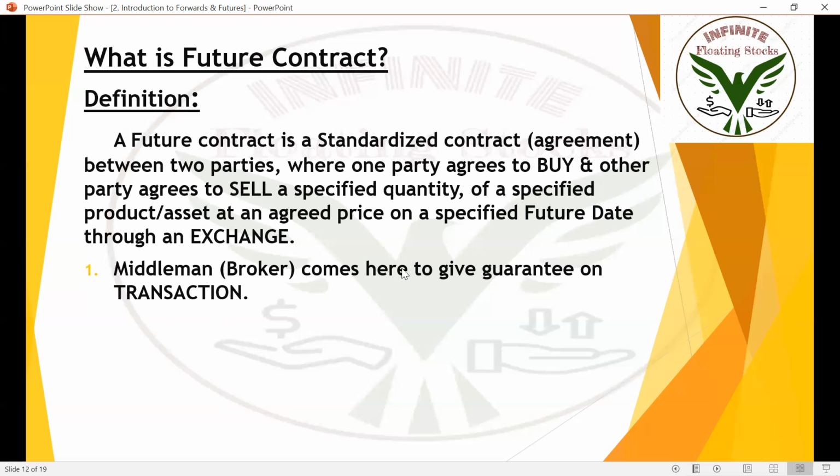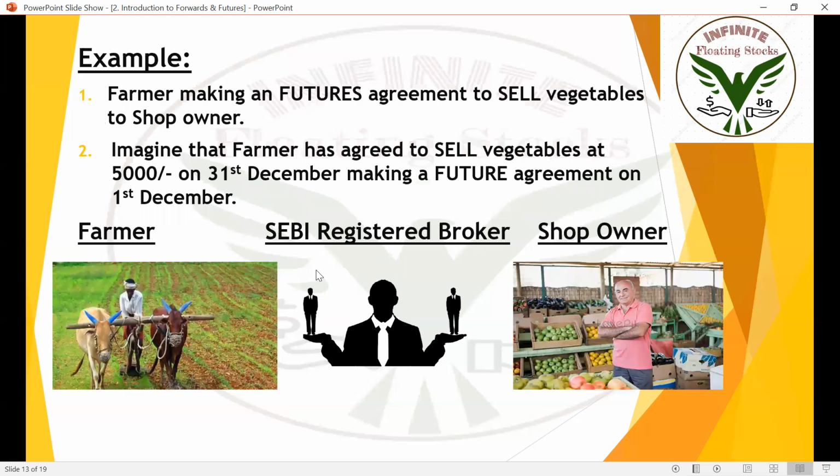Okay. That's a very important point. That's why I wrote this point. The transaction is done through an exchange. That exchange person is nothing but the middleman or broker. All right. I'm pretty sure that most of the people are understanding the images here. So he's the same farmer who made a futures contract instead of a forward contract. In the previous scenario, imagine that he had made a forward contract, and today imagine that he has made a futures contract.